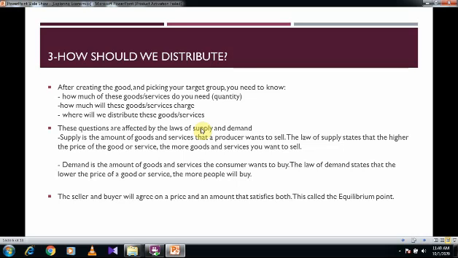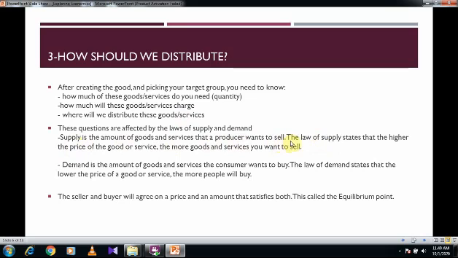I have 2 key terms here, suppliers and consumers. Suppliers, as we said, are the people who sell the goods. They do not have to be the producers. And consumers, this is us, the people who buy the goods. Now, supply and demand, we talk about these 2 people, the suppliers and the consumers, or the producers and the consumers. Supply is the amount of goods and services that a producer wants to sell. So this is the goods or the services that the producer or supplier will sell to us.